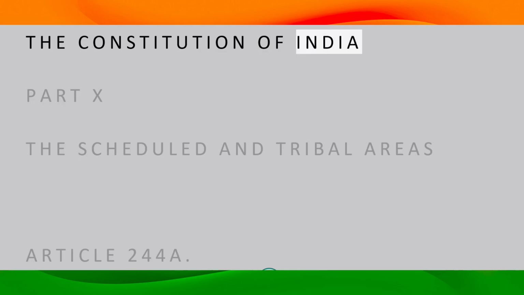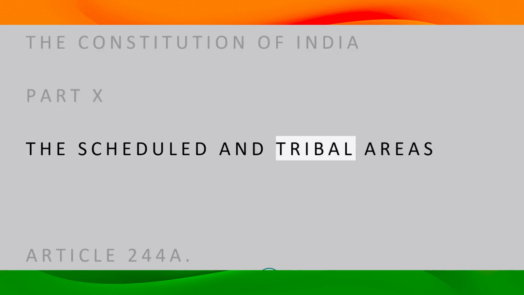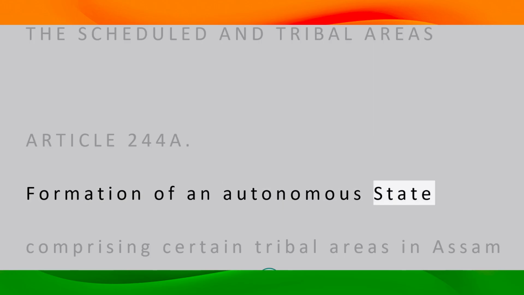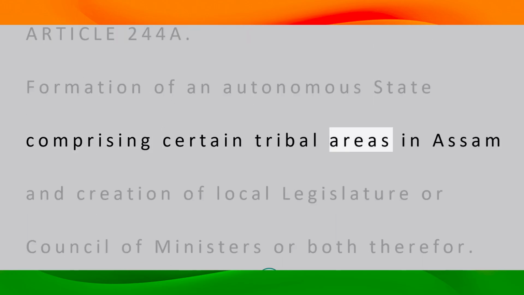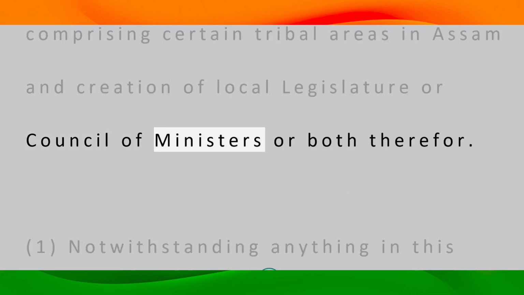The Constitution of India. Part 10. The Scheduled and Tribal Areas. Article 244A. Formation of an autonomous state comprising certain tribal areas in Assam and creation of local legislature or council of ministers or both therefor.